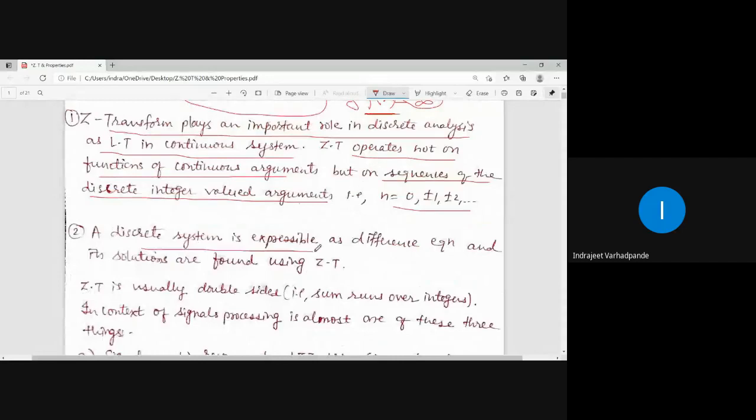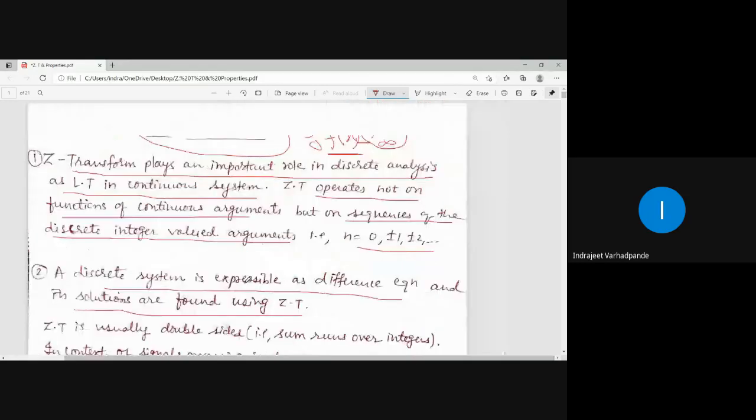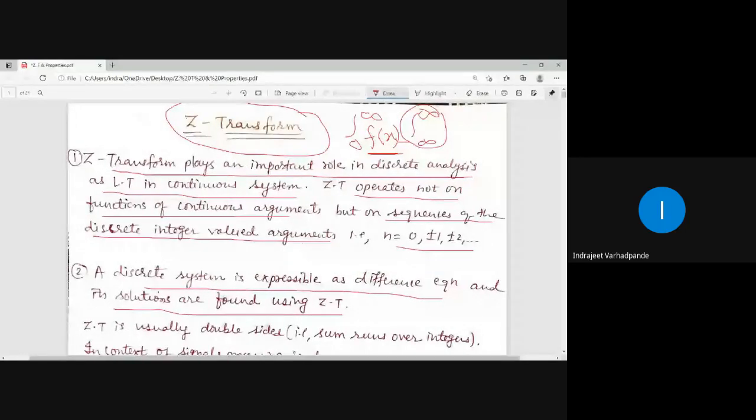A discrete system is expressible as a difference equation and hence its solutions are found using Z transform. Always it is seen that a discrete system is nothing but a combination of the terms involving the differences. So the equation which contains the differences between the previous term and the next term is termed a difference equation, and Z transform is mostly used to get the solution of such kind of difference equation.